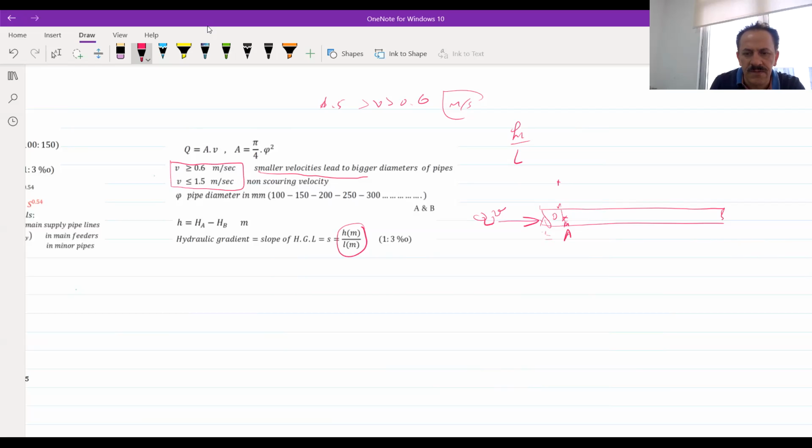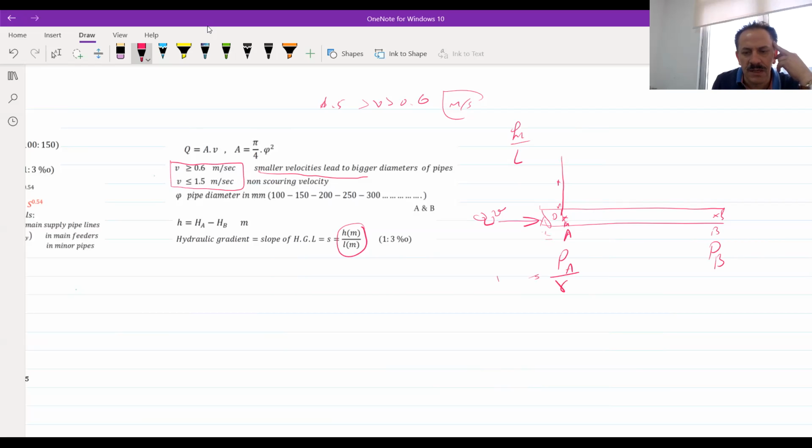If I have two points, A and B, as you took in fluid mechanics, we have the pressure at A and the pressure at B. Dividing pressure by gamma gives you head.